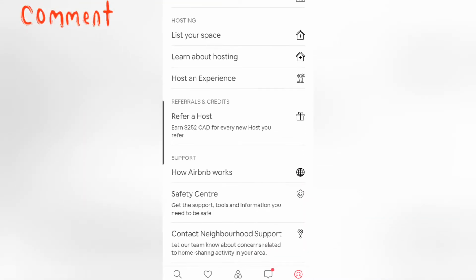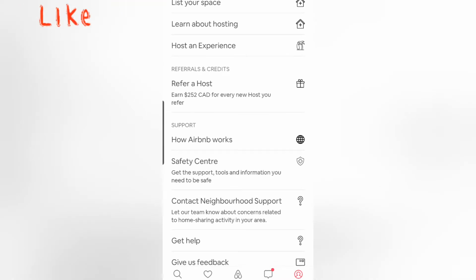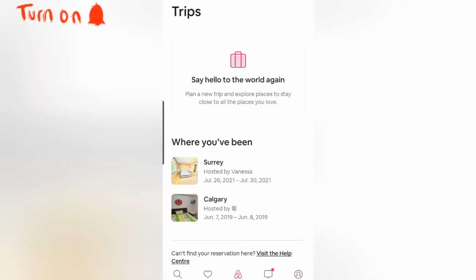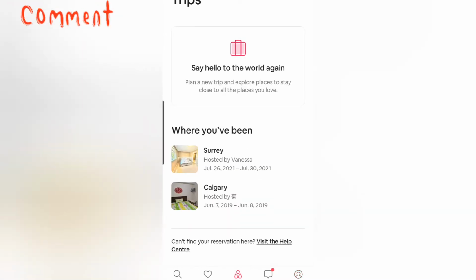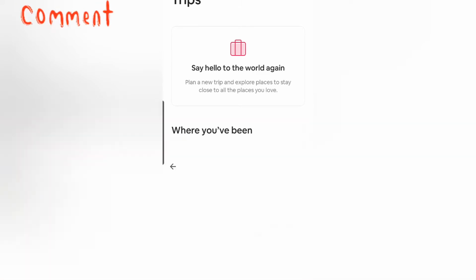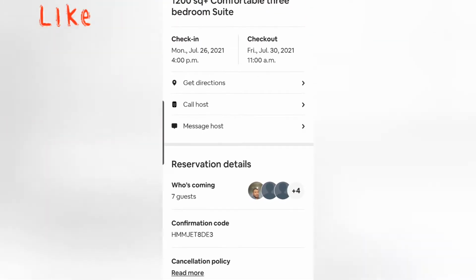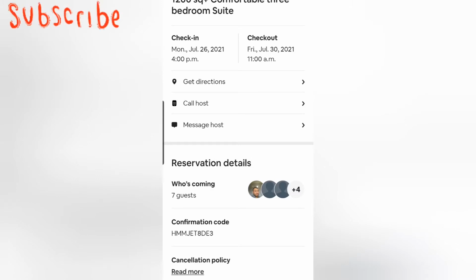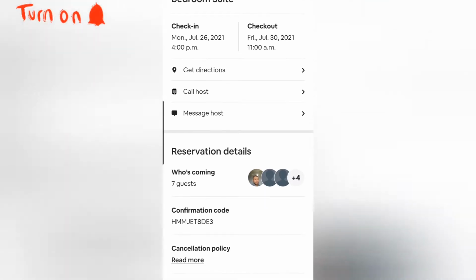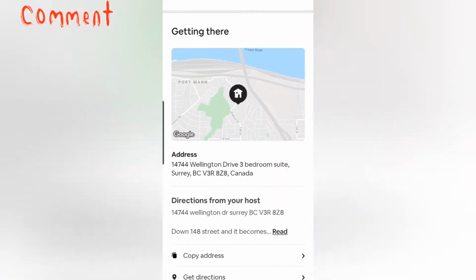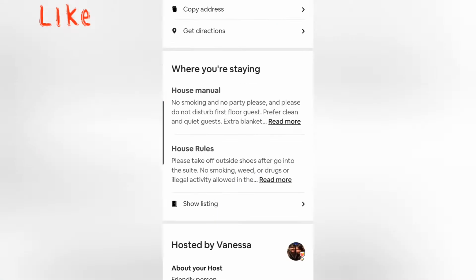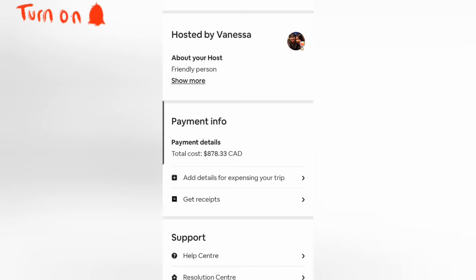Once you click on trips, you see we recently had two trips here, one in Surrey, BC, and the other one in Calgary. Here, for example, is one where we arrived on July 26 and checked out on July 30th. This is the place, with distance, map, address, total. We stayed for about 4 days. We were a big family, a 7-person family, and it cost us $878.